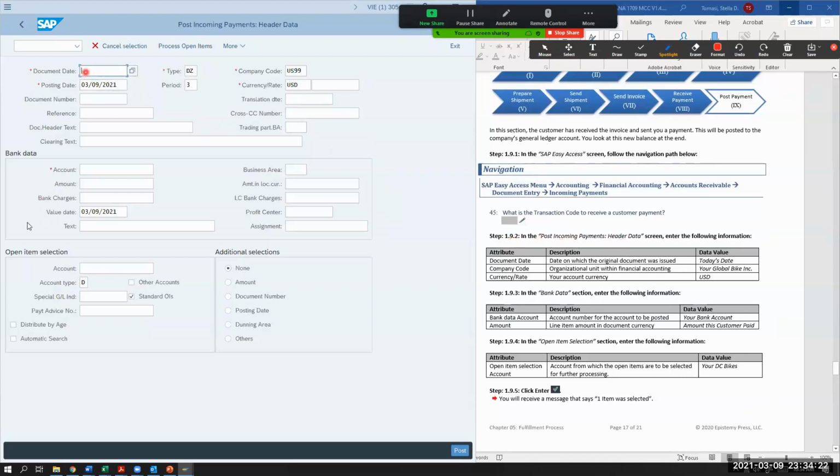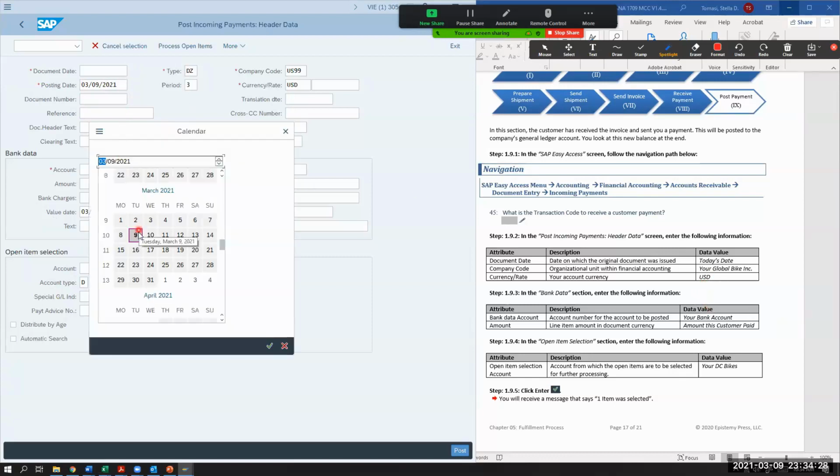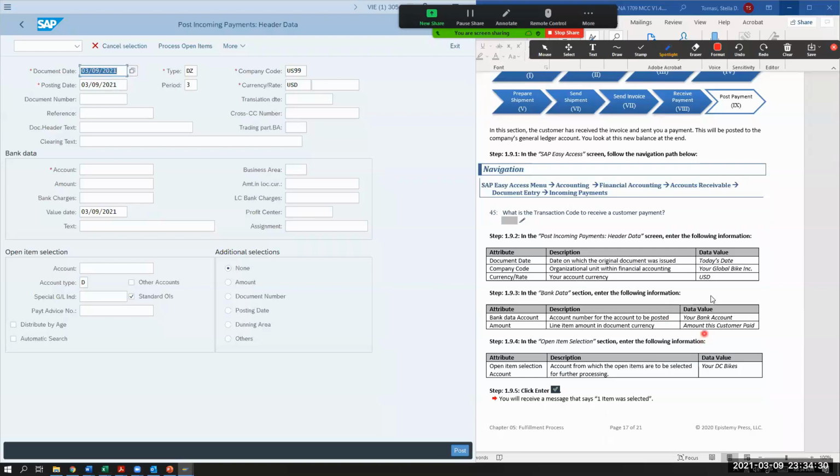So you have a header data, bank data, open items. And so we're going to put today's date in. So I'm going to open it up for today's date. I'm then going to put in the company code, right? My GBL, right? So it's right here. It's already pre-populated. It says the currency is going to be USD.